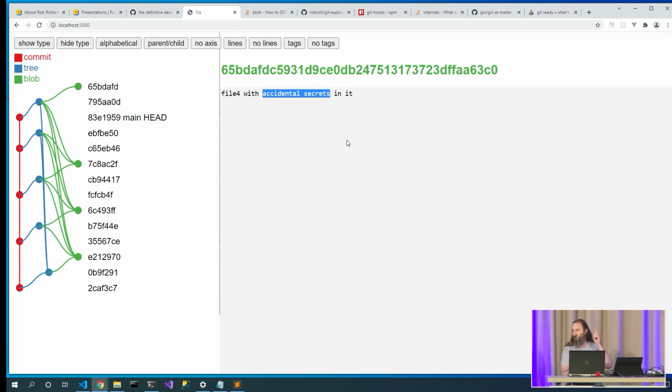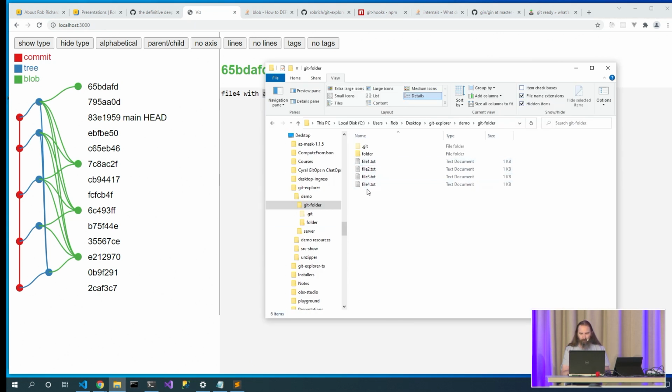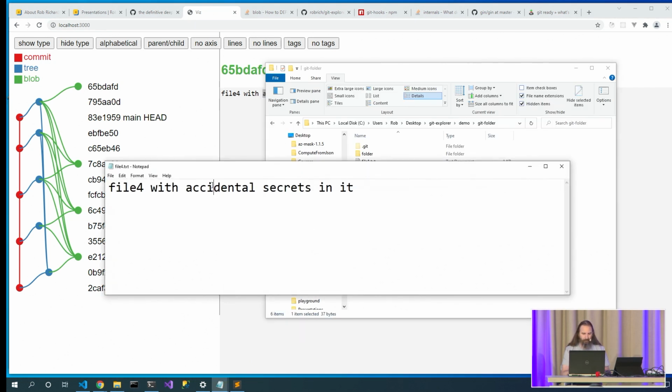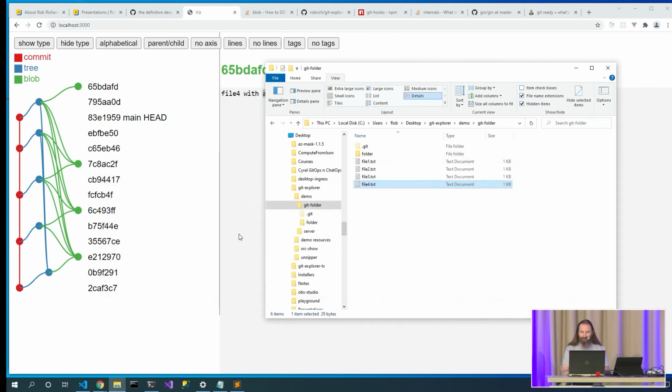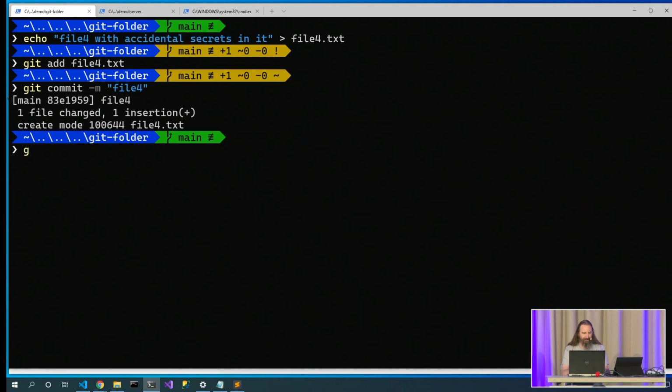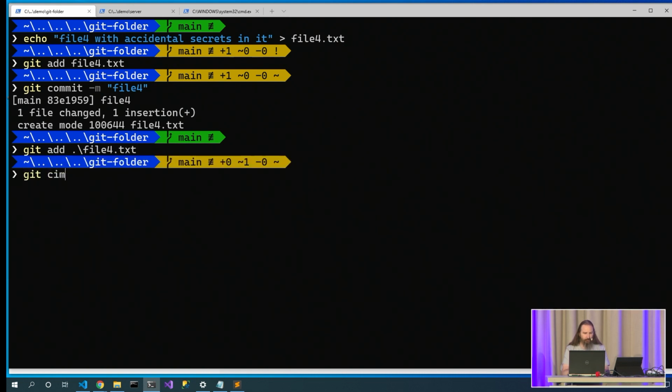Hey, I know. Let's just remove those secrets from this file. That'll fix it, right? With no secrets in it. All better now, right? Git add file4.txt, git commit -m file4, but I'm actually even going to take it a step further and say amend this commit. I'm going to rewrite the previous commit.